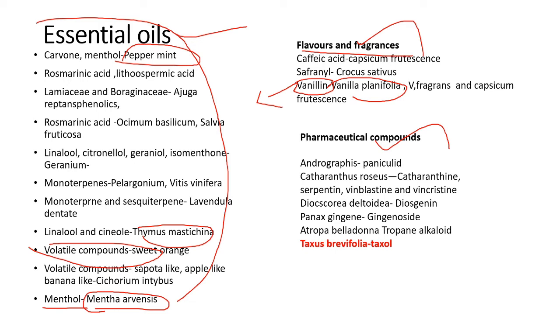They will ask the question: Vanilla planifolia, which part of the plant has vanillin? The beans of the vanilla, one of the commercially important ones. And also the pharmaceutical components. They will ask about the anti-cancer principle, an important question: Taxus brevifolia, Taxol. Taxol is isolated from Taxus brevifolia. This tree has anti-cancer properties. It was the first isolated secondary metabolite.